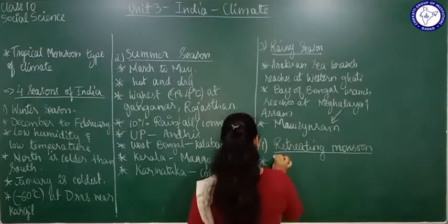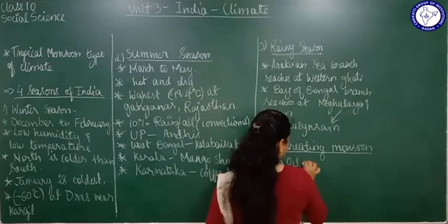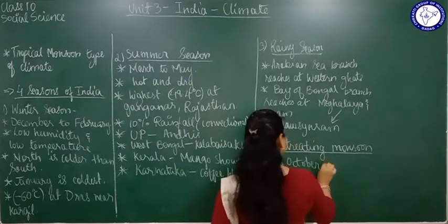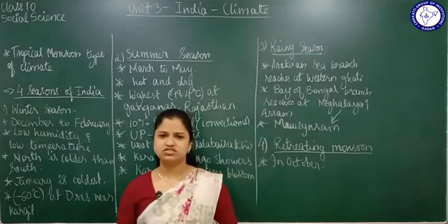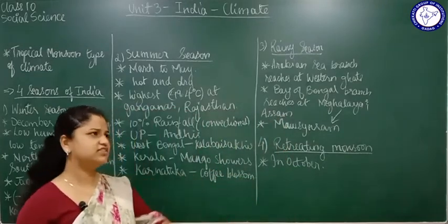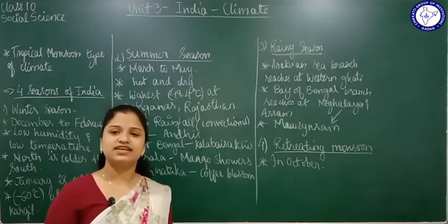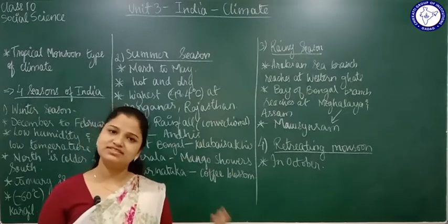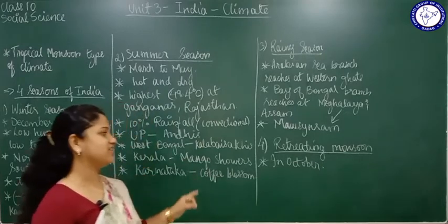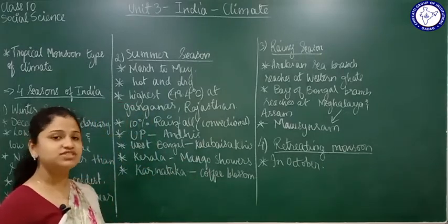In October some amount of rainfall will take place. You feel like the rainy season is over now, but just when you start to feel that, again some rain will come, again some showers will take place. Those are the retreating monsoon.